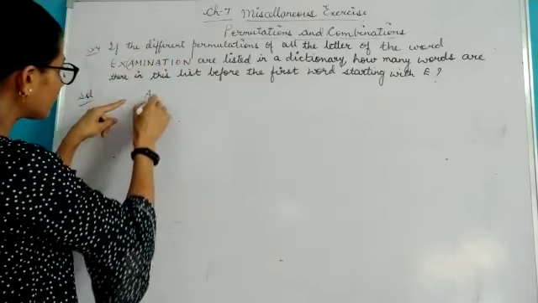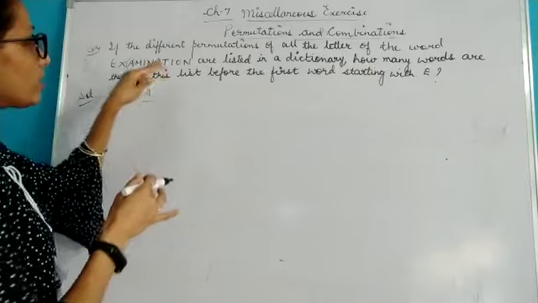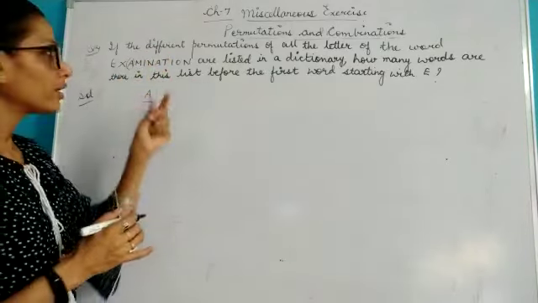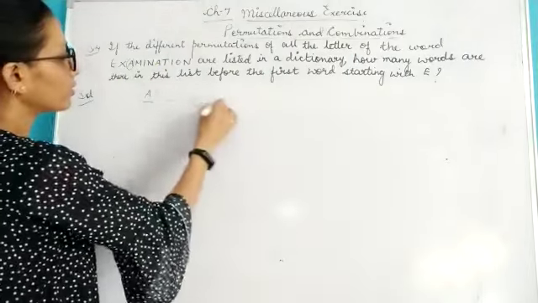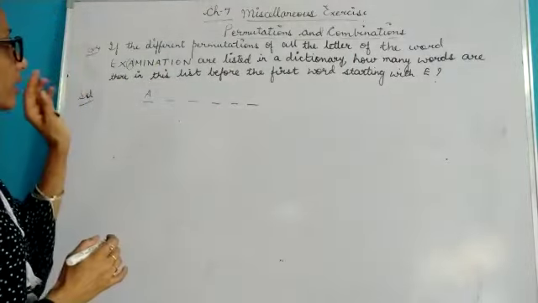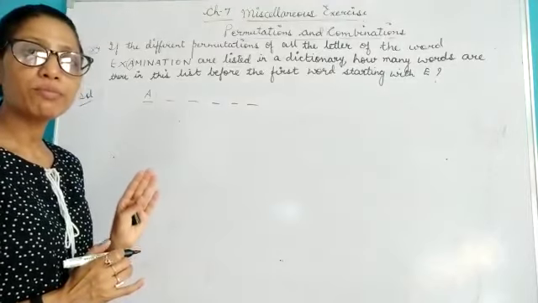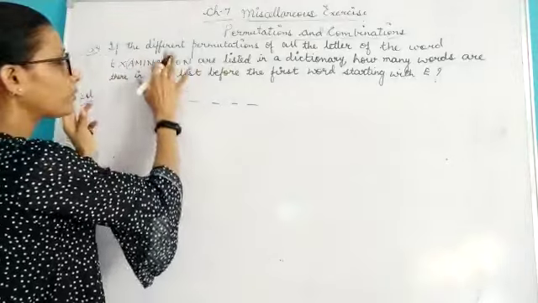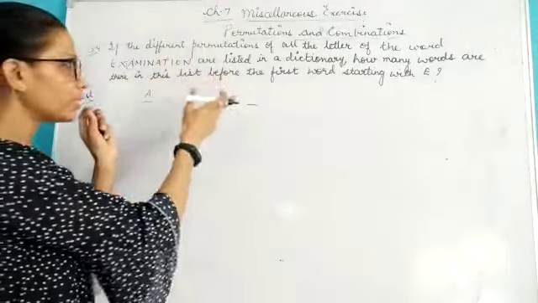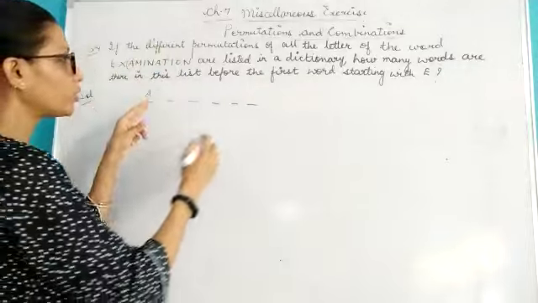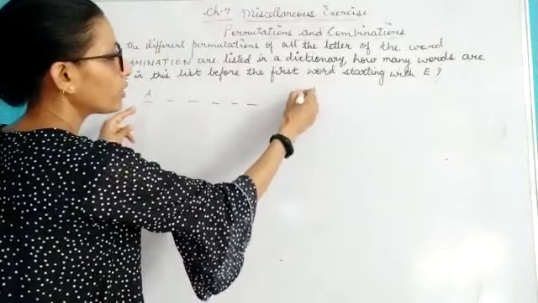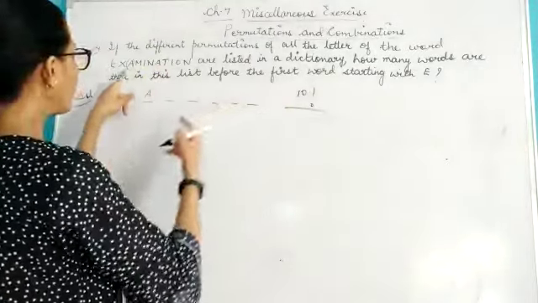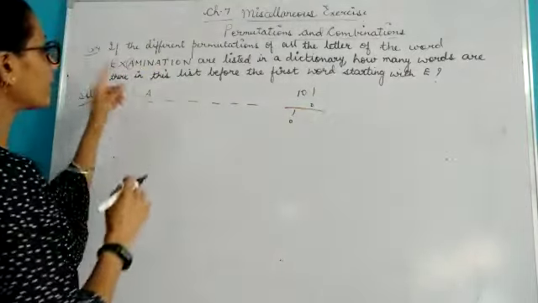But A's place is fixed over here. That means out of 11, 1 I have fixed. Then I have to arrange just 10 letters in the given word. So here we are going to use the theorem of permutation, which says you write down the total number of permutations that could be made out of the letters of the word examination is equal to factorial 10, because A is fixed over here, the leftover letters are 10, upon how many letters are repeating here.